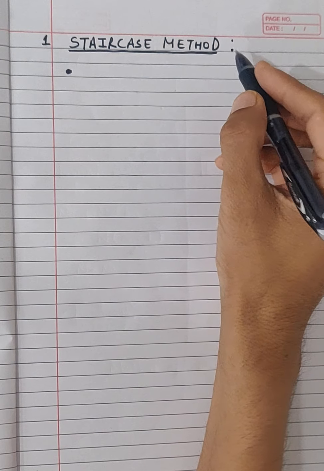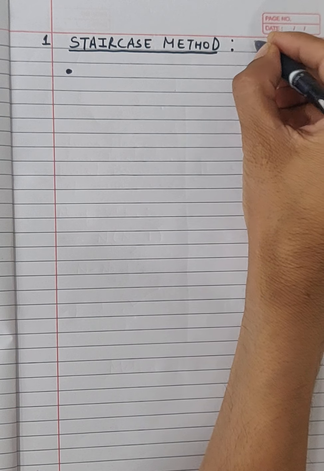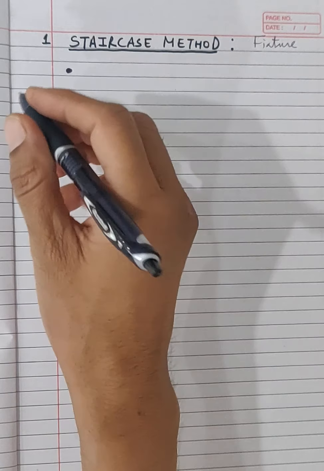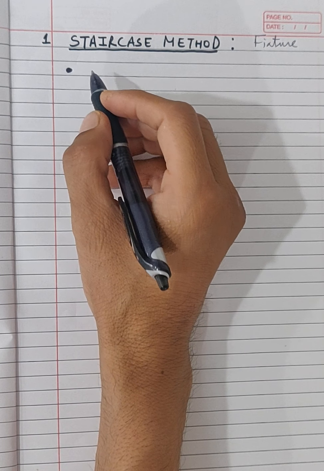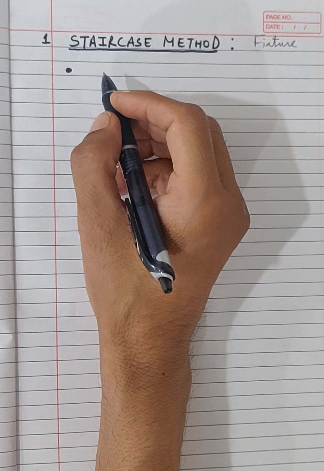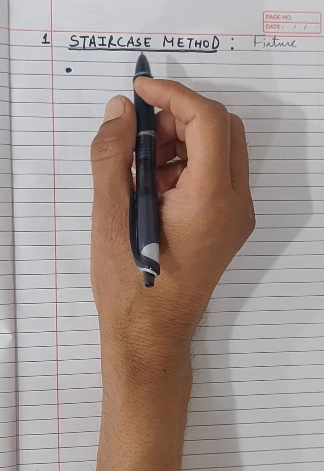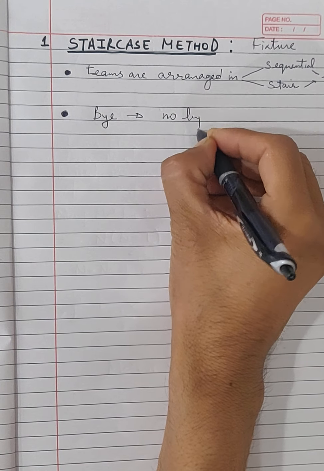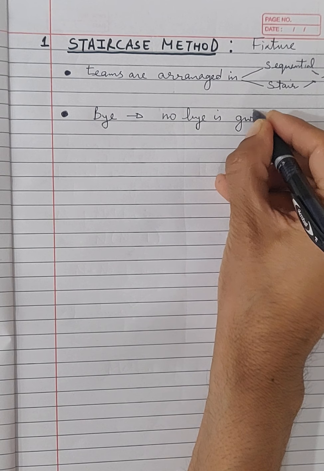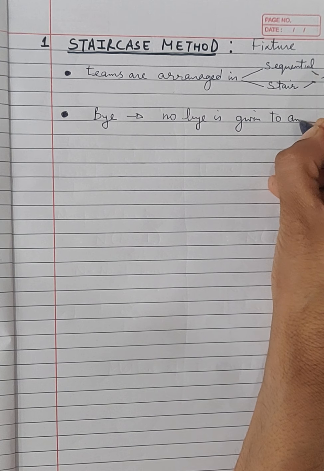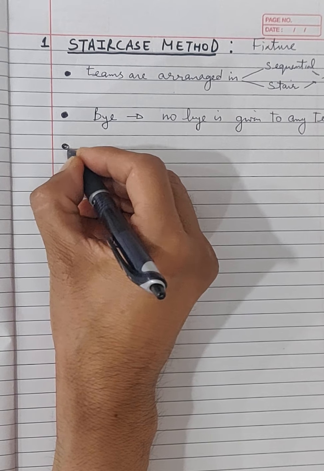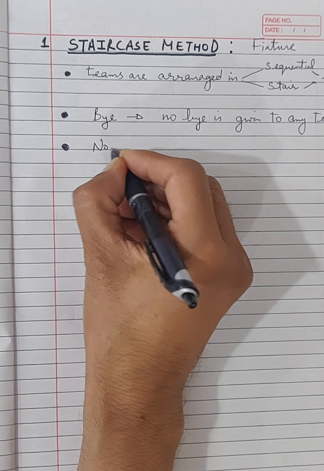In staircase method, while preparing a fixture, teams are arranged in sequential and in stairs form. Second point is bye. No bye is given to any team. Third point, here we have to discuss the number of teams.